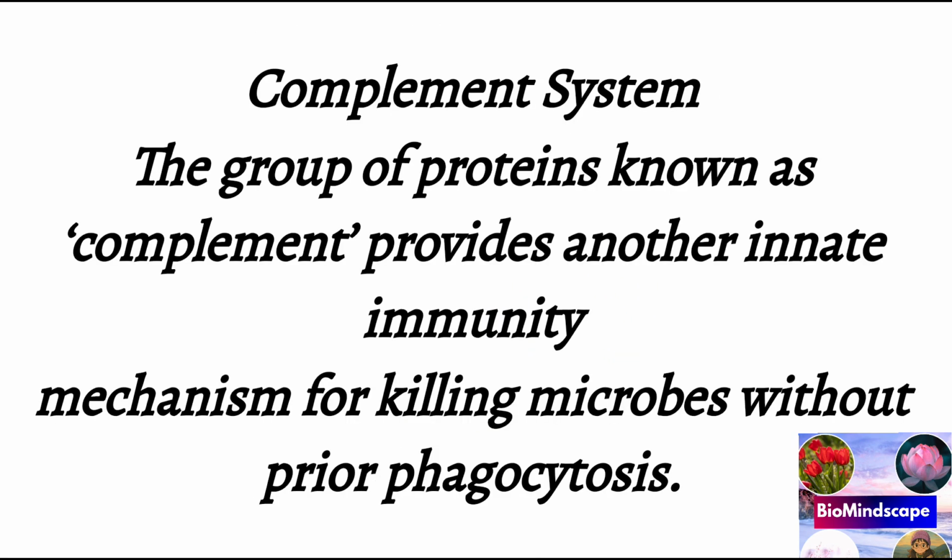Then the complement system is a group of proteins known as complement, providing another innate immunity mechanism for killing microbes without prior phagocytosis. Without phagocytosis, we kill the microbes. The complement system is an extremely complex system. It consists of 20 proteins. Some of the complement components are designated by the letter C followed by a number.